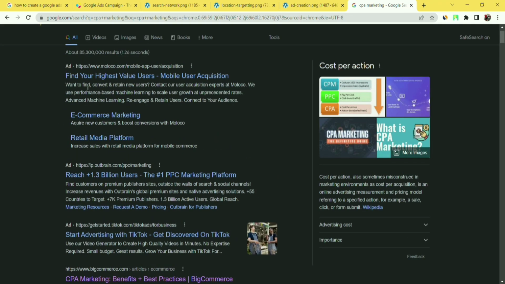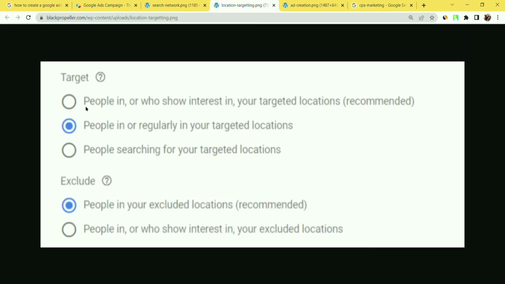That means I can choose my targeted location results here. If I choose United States here and save it, Google says your preference has been saved. Now click on OK.